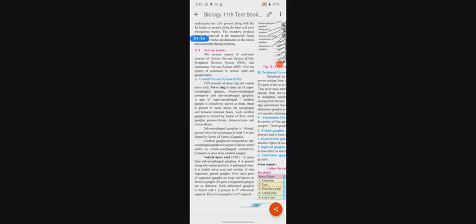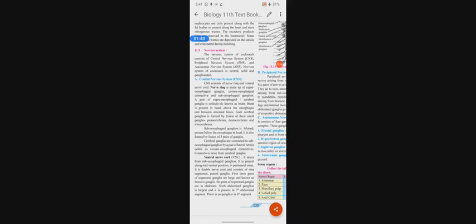So first of all we are going to learn about the central nervous system of the cockroach. The central nervous system of the cockroach consists of the nerve ring and the ventral nerve cord.